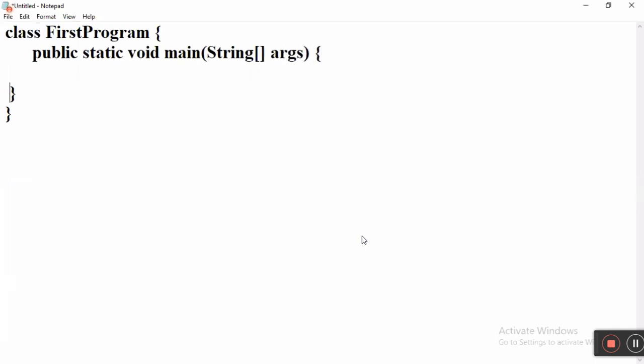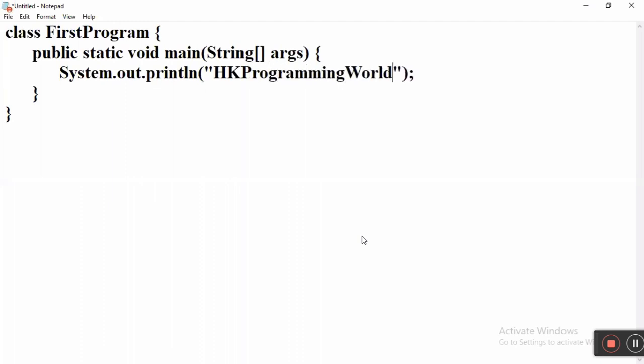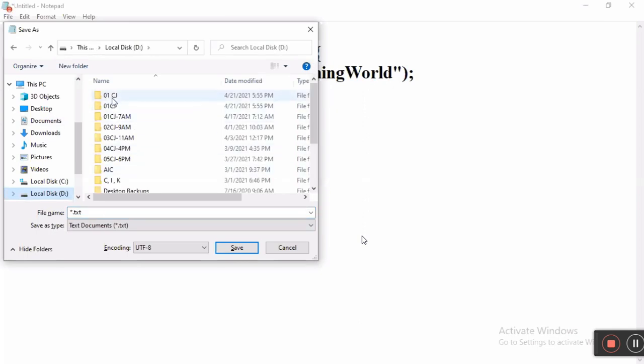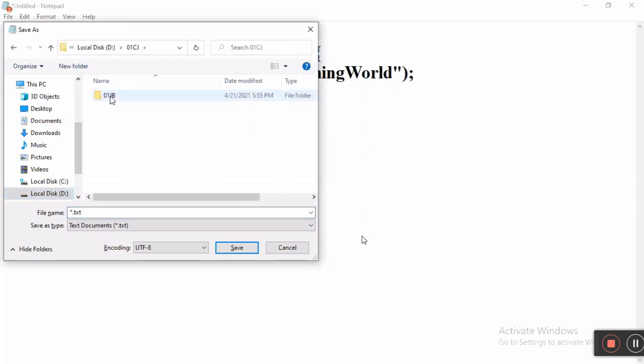Inside the main method, you type System.out.println with double quotes. Whatever message you want to display, you write. Okay, what do you write? HK programming world. Save it in the D drive, core Java, Java basics, with the name example.java.